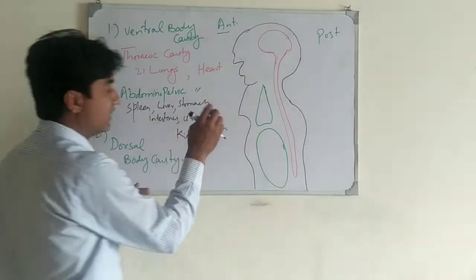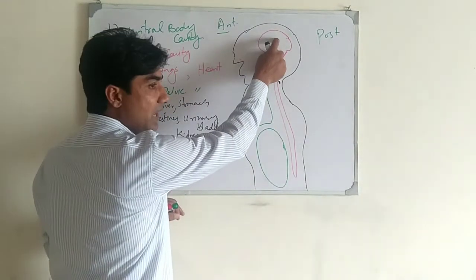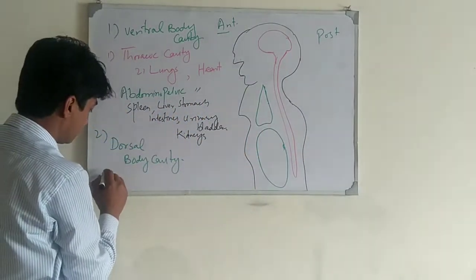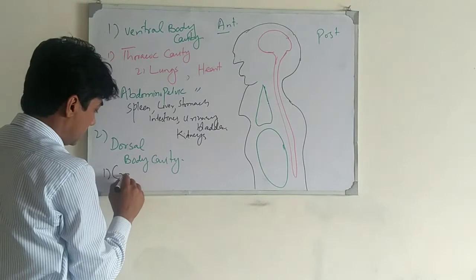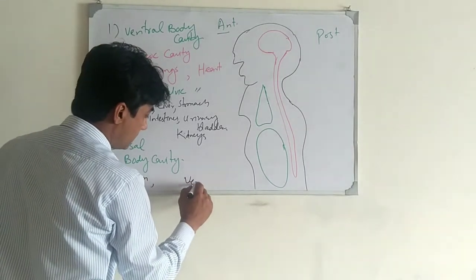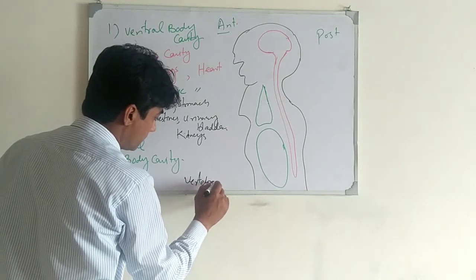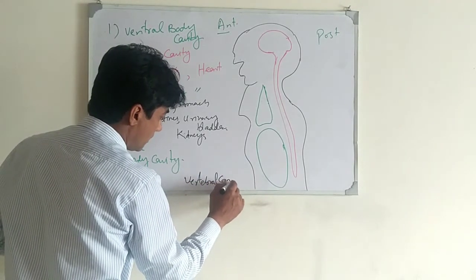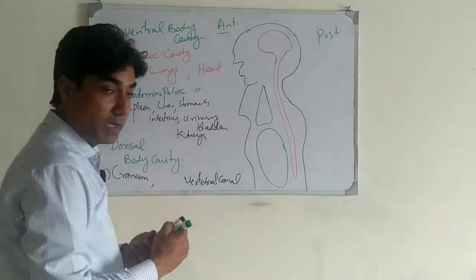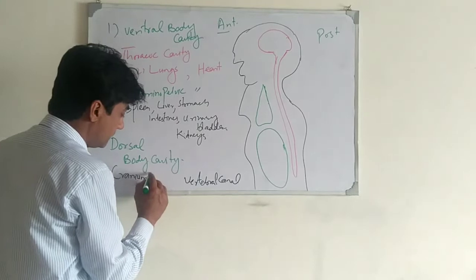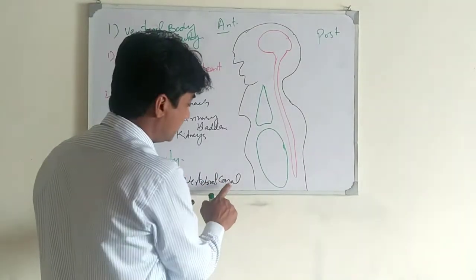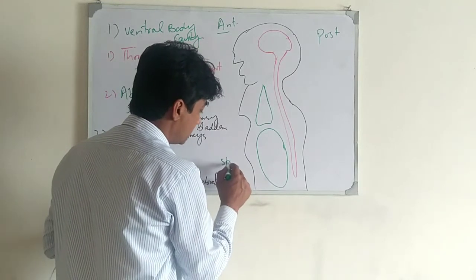The dorsal body cavity consists of the cranial cavity as well as the vertebral canal. The cranium holds the brain, while the vertebral canal holds the spinal cord.